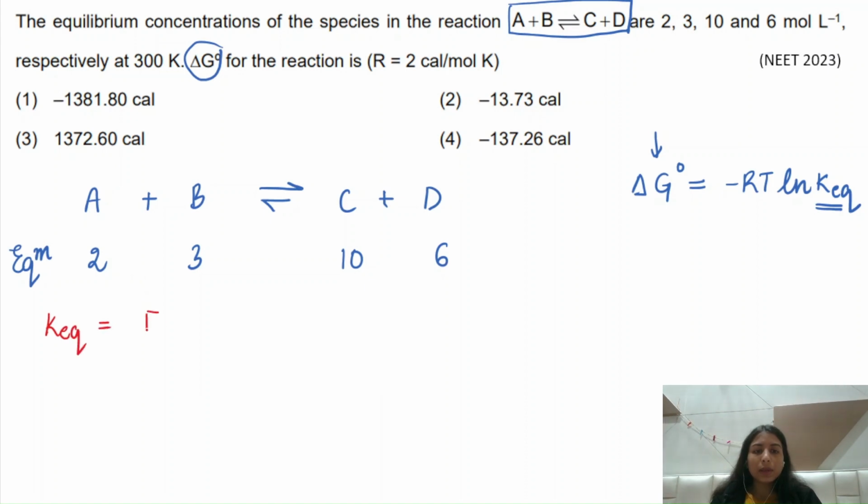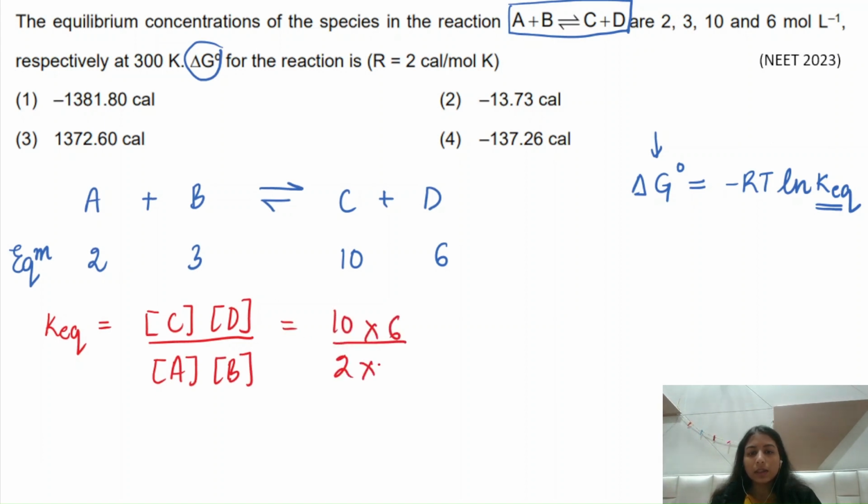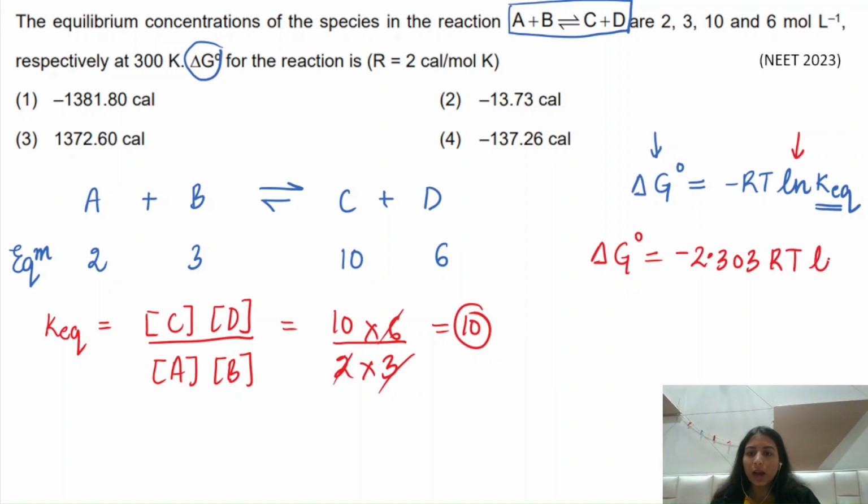So K equilibrium is calculated as the molar concentration of products over the molar concentration of reactants. So here all the values are given to you. You just need to substitute all of them. That will be this, right? So it will cancel out and you will get the value for K equilibrium as 10. So in order to simplify this, we can convert ln into log by this conversion, minus 2.303 RT log K equilibrium. So here all the values are given to you.